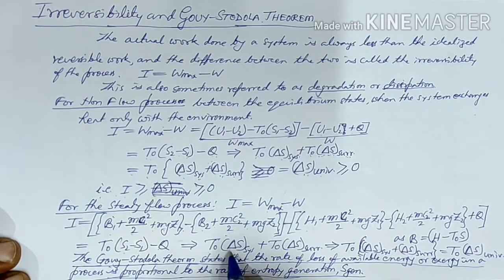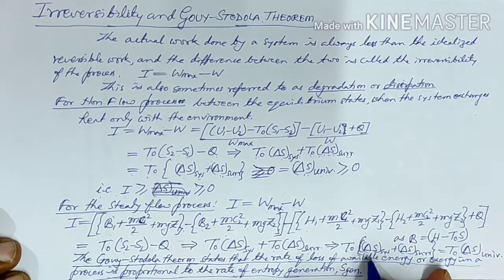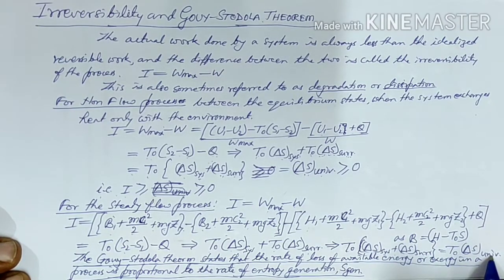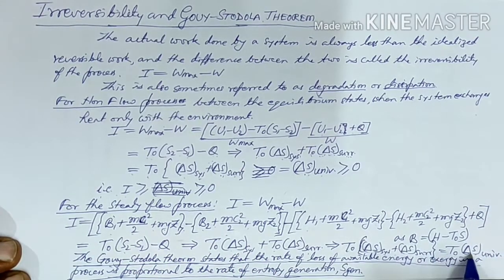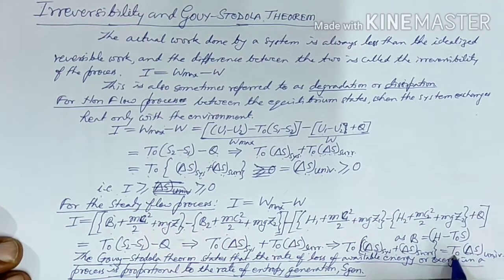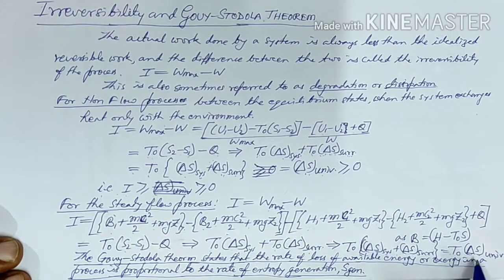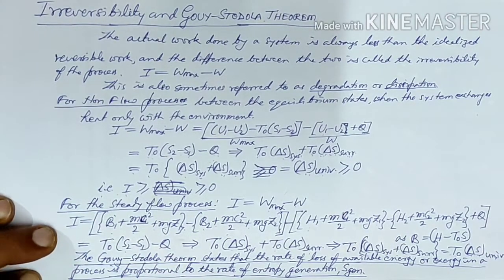So it is T0 into delta S of the system plus T0 into delta S of the surrounding. So it is T0 into (delta S of the system plus delta S of the surrounding), or T0 into delta S of the universe. So in this case also, the irreversibility is equal to T0 into delta S of the universe. For the reversible process, this will be equal to zero, and otherwise it will be more than that. So in that case also we will find I will be greater than or equal to 0.